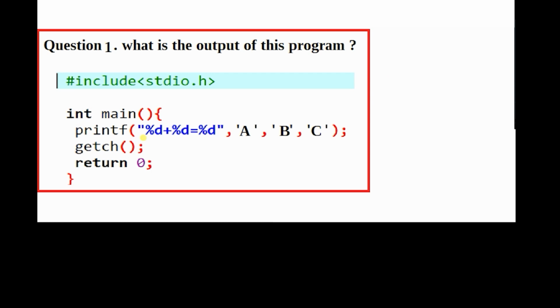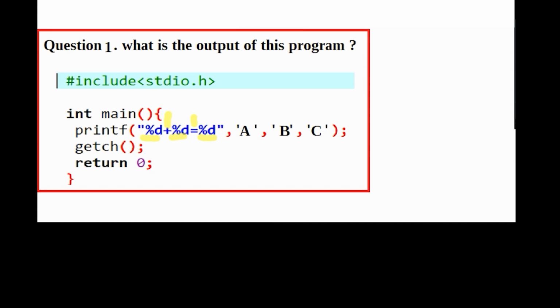There is %d. It is a format specifier. After that there is a plus symbol, and after that again we have a format specifier %d, and after that we have an assign symbol, and again after that we have a format specifier %d.